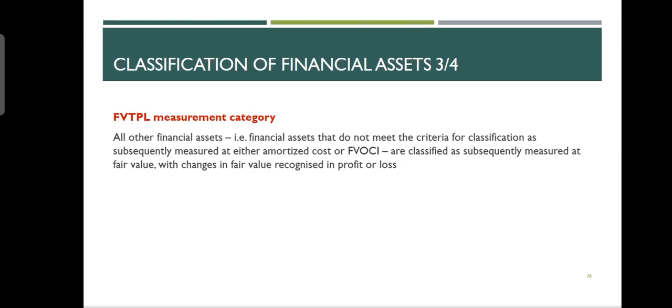Third category is where you are buying the financial assets with an intention of only selling them. And if you buy them with an intention of only selling them, it becomes your trading activity. And if it is your trading activity, the gains and losses should be shown in your trading profit and loss account. They go to your P&L straight away because that is your operating activity now. This is part of your operations. You buy and sell non-current assets. So this is your business model. These are the three criteria.